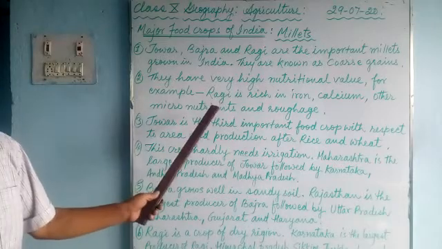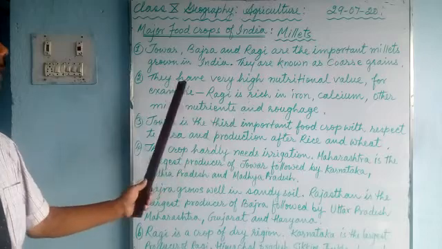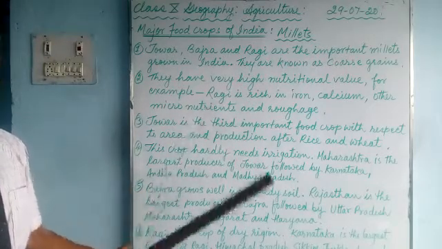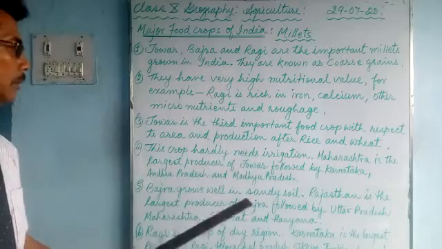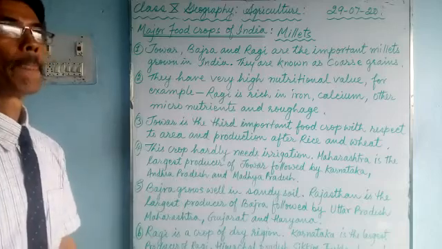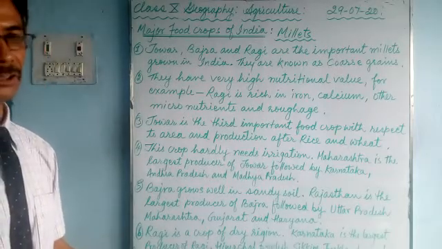But it is very, very nutritional. It contains high value of iron, calcium, micronutrients, even roughage. So it provides us vitamins, minerals and roughages.